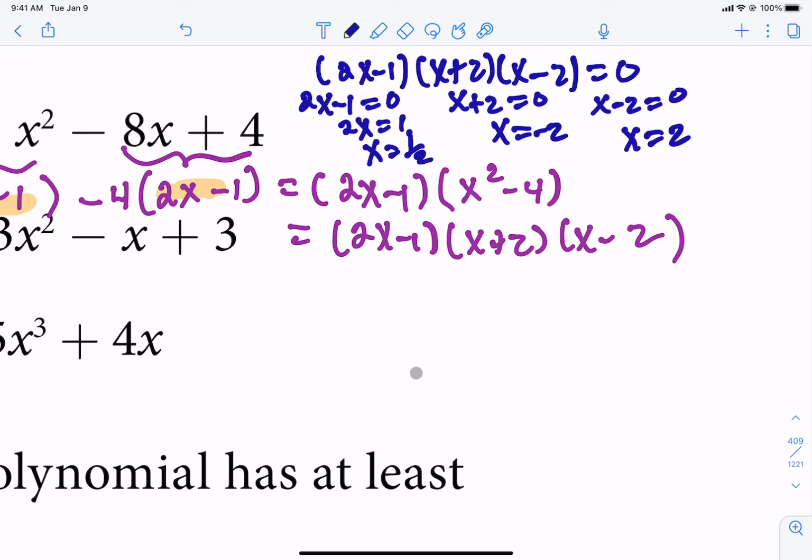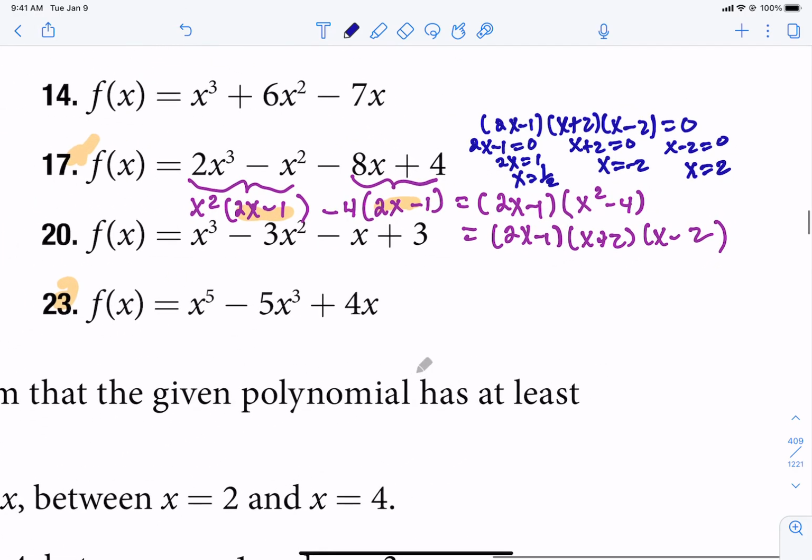For the most part, for many of these, if your highest power is 3, you should usually get 3 zeros, and 4 zeros if the highest power is 4. These, I think, all end up being real zeros. Some are all unique and some have repeats.